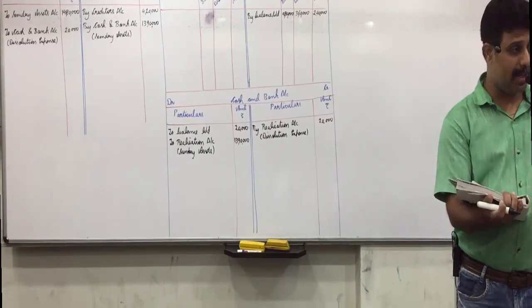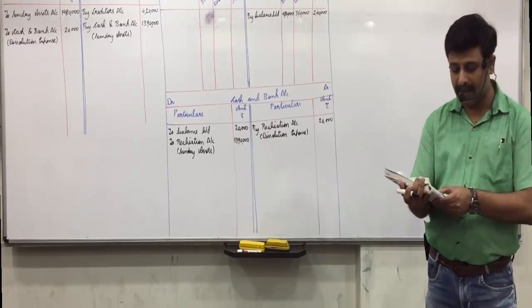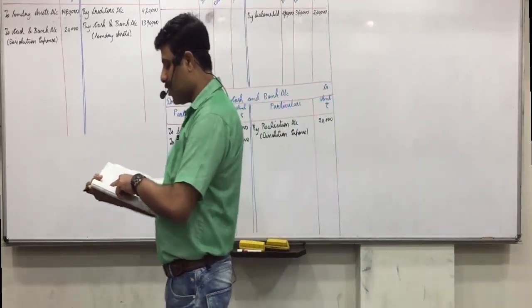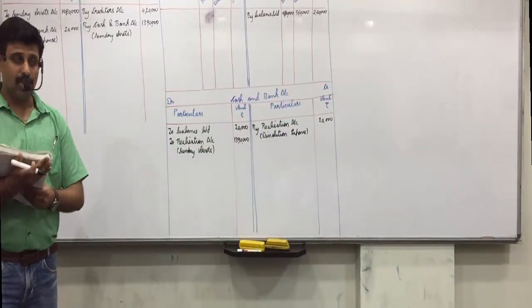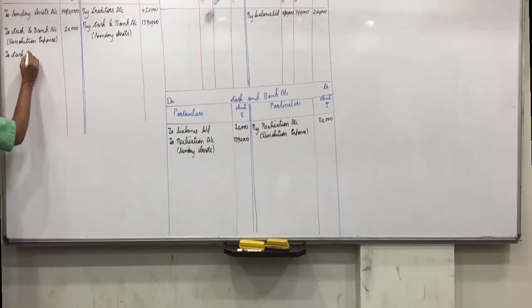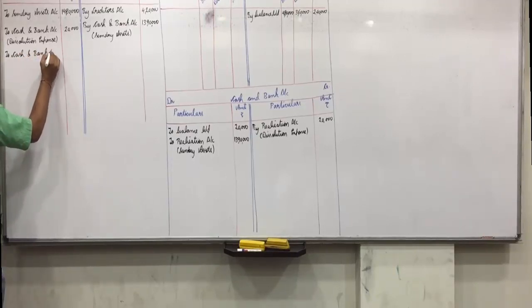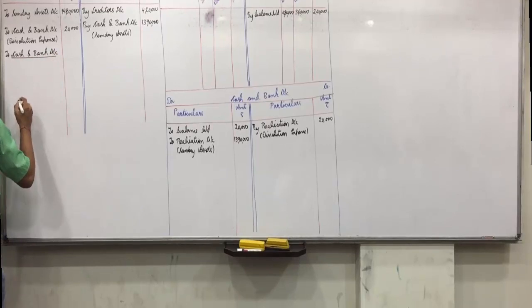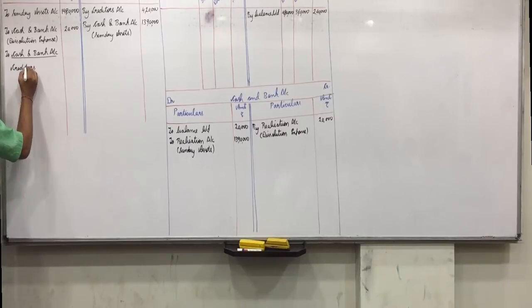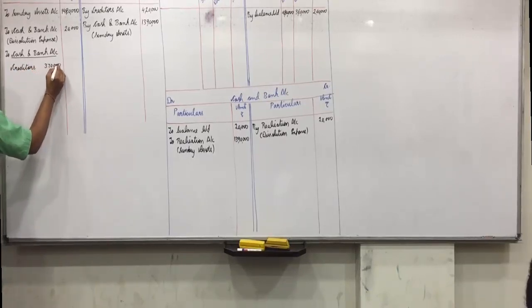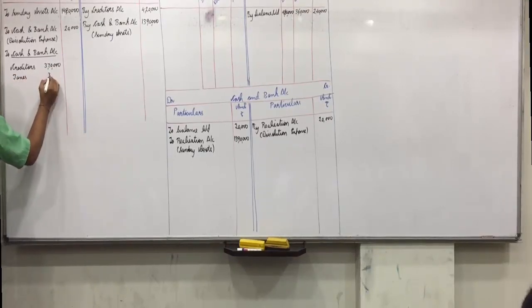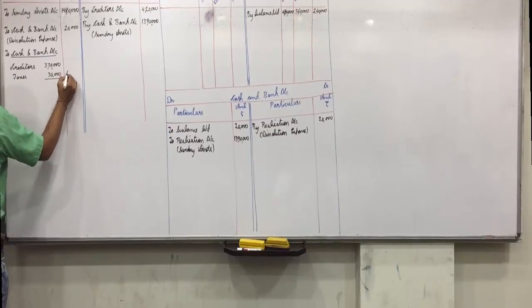Now 10 and 11 liabilities. So 10, liabilities paid by the firm. Second adjustment, creditors are paid 3,70,000. And fourth adjustment, unrecorded taxes are paid 30,000. So realization account debit to cash and bank account. Realization account debit side to cash and bank account. In that, creditors 3,70,000. Taxes 30,000. Total 4 lakhs.